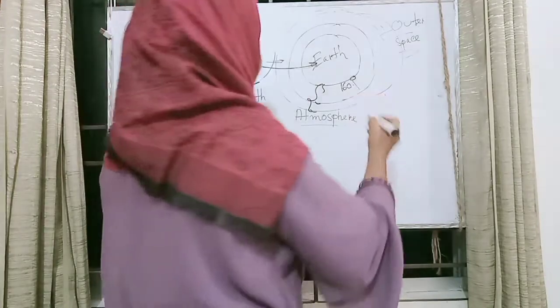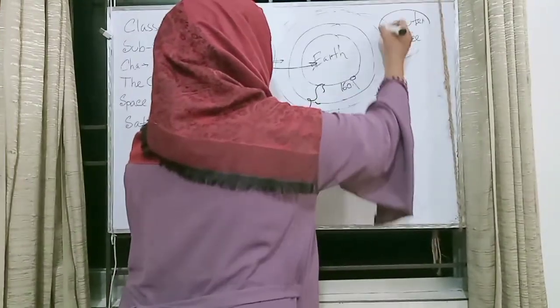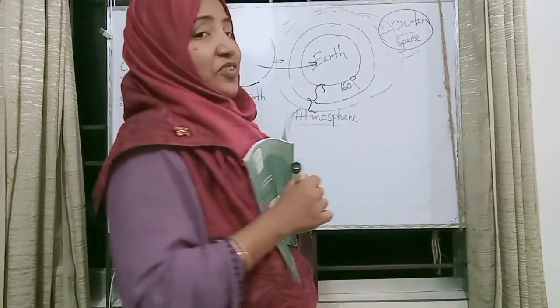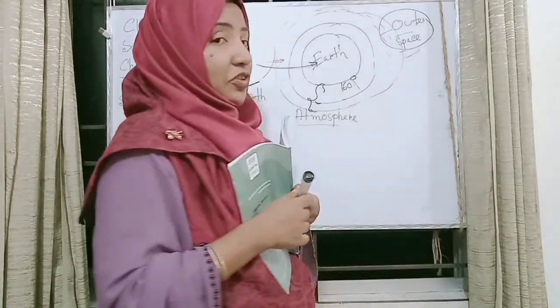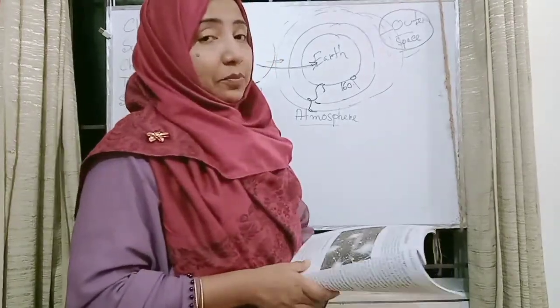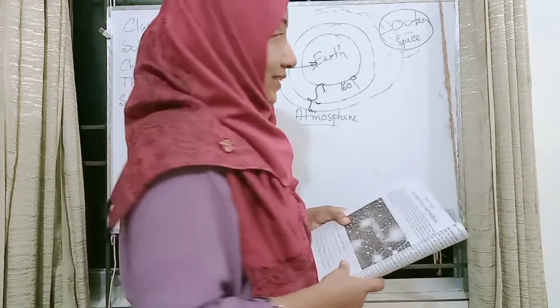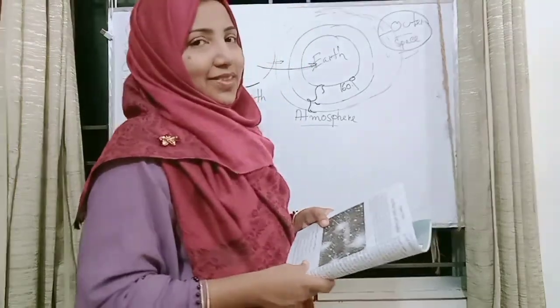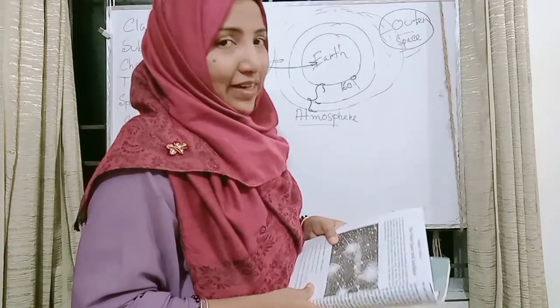Beyond the atmosphere is the outer space, my dear students. The universe is situated here. Here are the sun, the moon, the Milky Way, the galaxies, the stars, etc. So the outer space is an infinite structure.